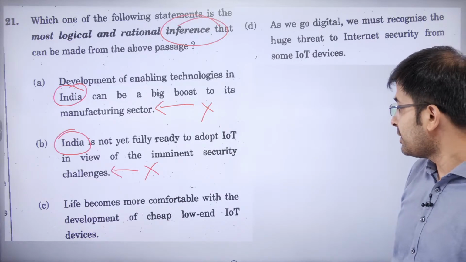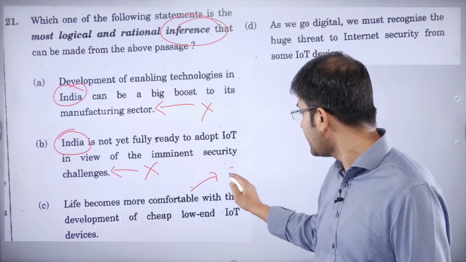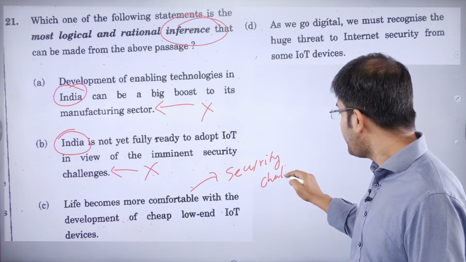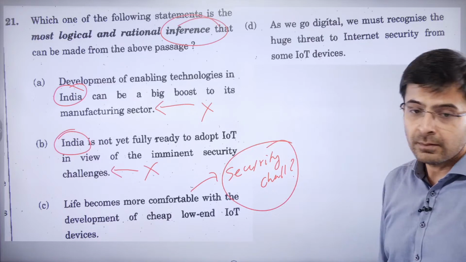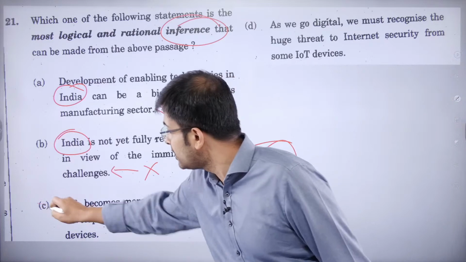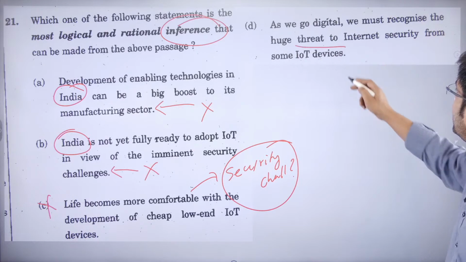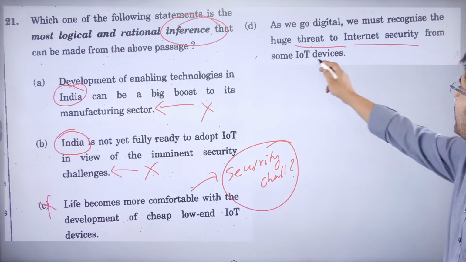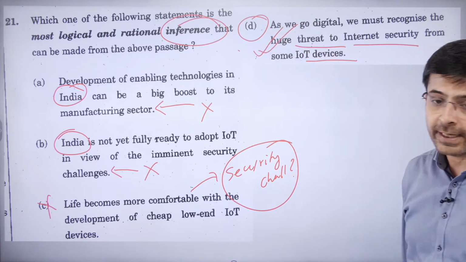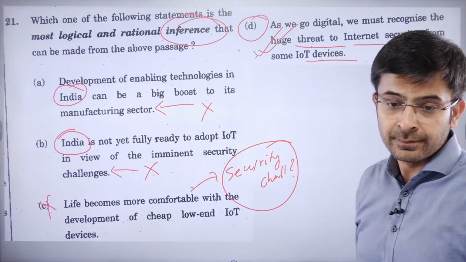Okay. Life becomes more comfortable with the development of cheap low-end IoT devices. I'm sure it does. But what about the security challenge? The last line. Why did the author write that? He wrote it for a purpose, no? Where is the security challenge angle here? The author is not idle that he'll just write lines like that, which means what? This is also incorrect. As we go digital, we must recognize the huge threat, the security challenges for some IoT devices. Yes, this is what I would correctly infer 100 times. Even if you woke me up right now, at 2 in the night, I would infer this only.